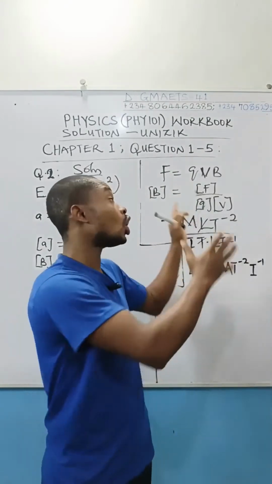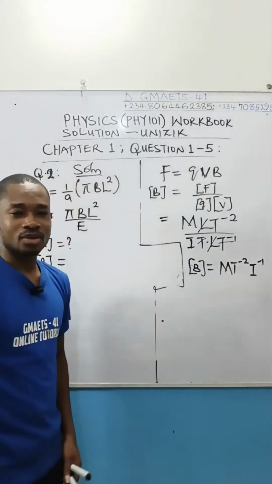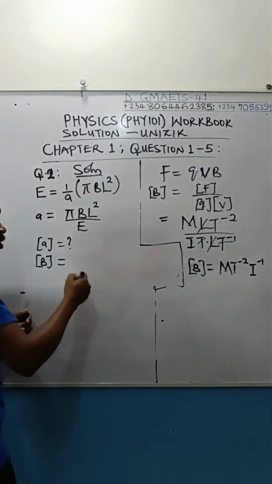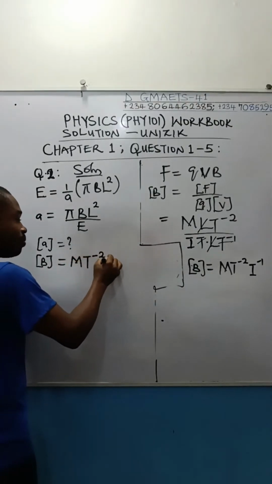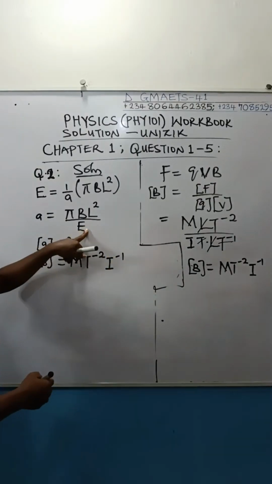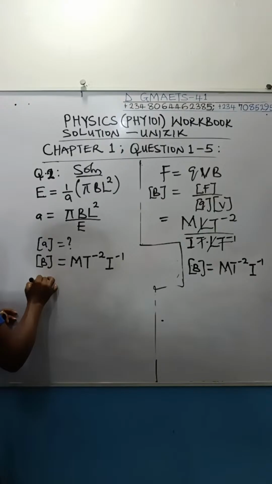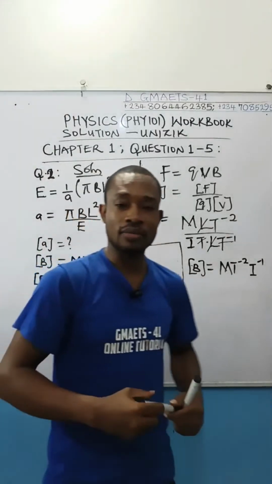So at least we have all learned it today. This is my first time of bringing it out. Most times, quantities we deal with, we don't usually encounter in our basic physics. Okay, we move on. The next is the dimension of electromotive force. We have to get all these dimensions, then we will substitute to get the dimension of A.